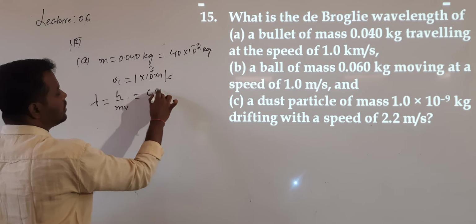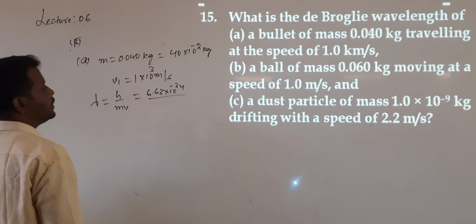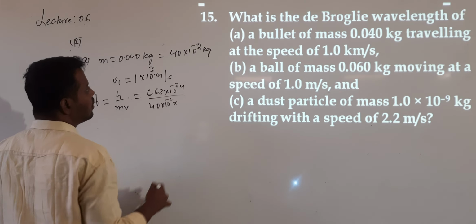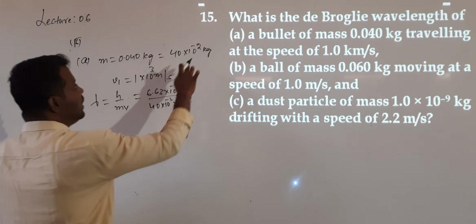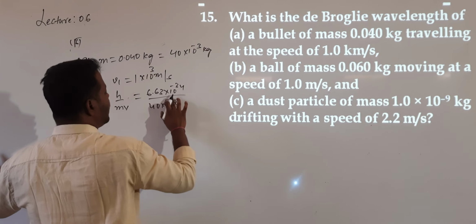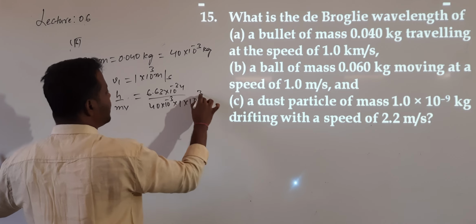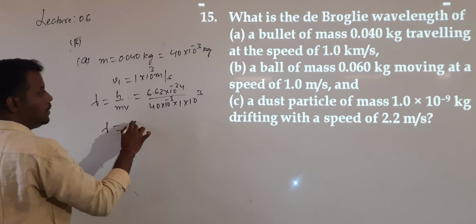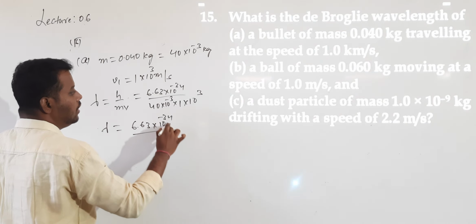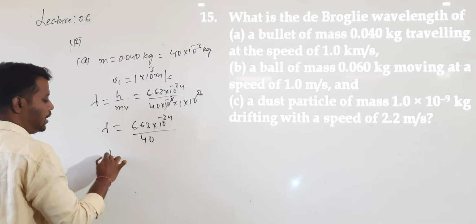H value is 6.63 into 10 power of minus 34 divided by mass value 40 into 10 power of minus 3, because 3 decimals are there, into 1 into 10 power of 3. You simplify this: 10 power of minus 3 plus 3 cancel, which leaves 40.